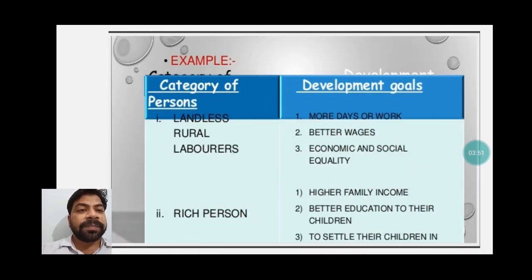You can see the example of landless rural laborers. What can be the development goal for them? More days of work, better wages, economic and social equality. So that might be the goal for the landless rural laborers. But when we compare a rich person with the landless rural laborers, their goal can be different: higher family income, better education for their children, then to settle their children abroad. So already you have read this.